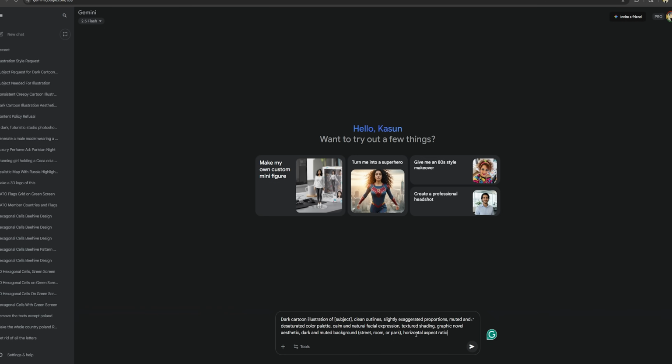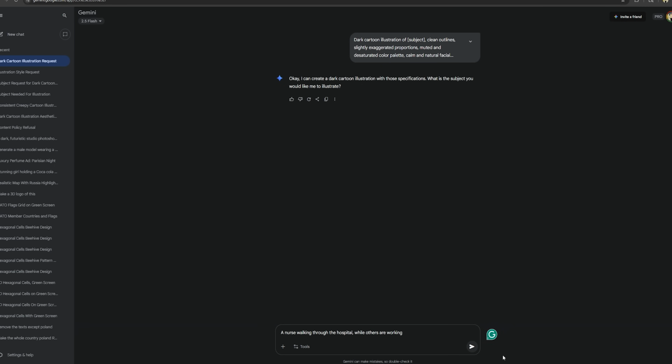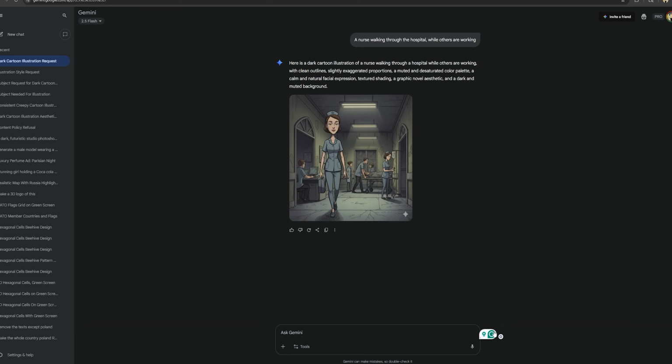First, I'm going to add this prompt to Nano Banana. This is a pre-made prompt to create those creepy, dark cartoon images. After that, all you need to do is simply explain the scene you want according to your script. Then, this AI will combine the scene with the prompt we provided and generate images. So, just like this, you need to complete all the scenes in a similar manner.